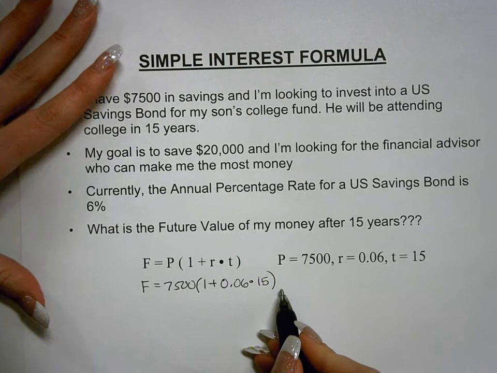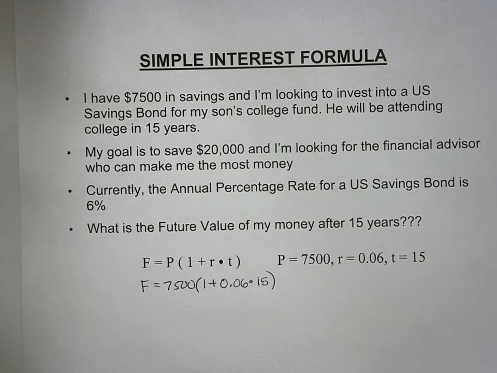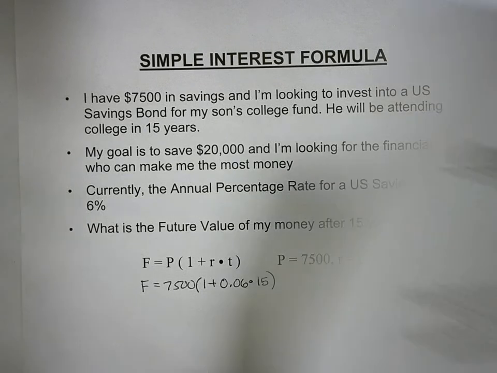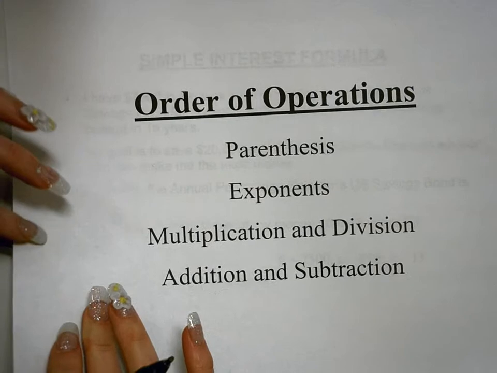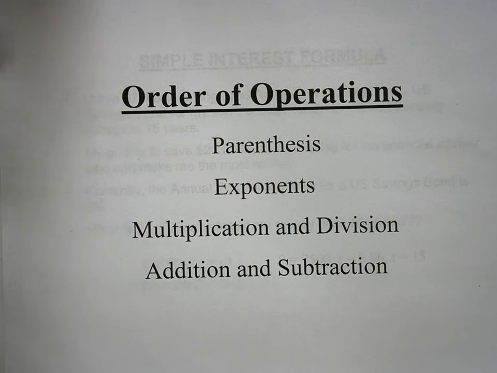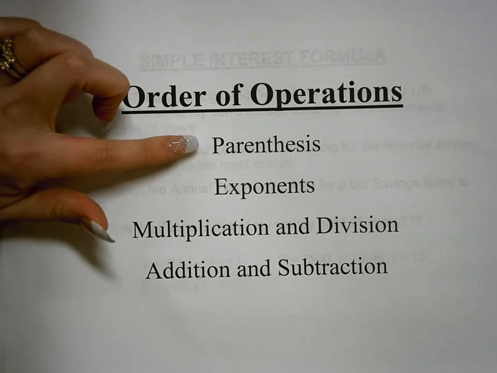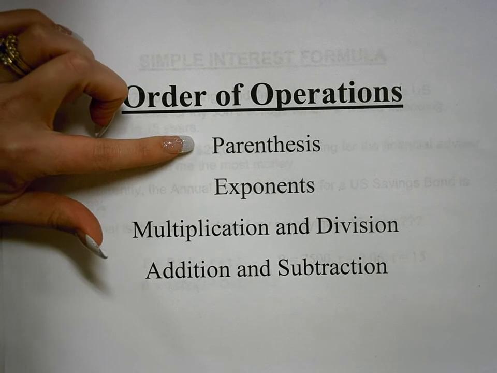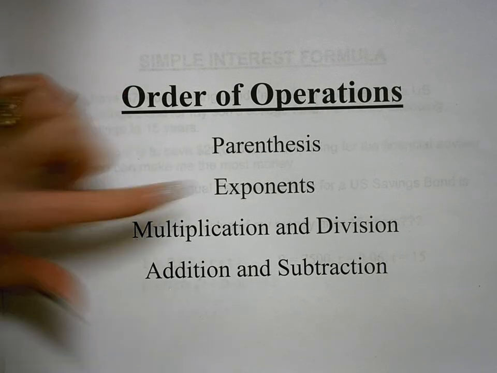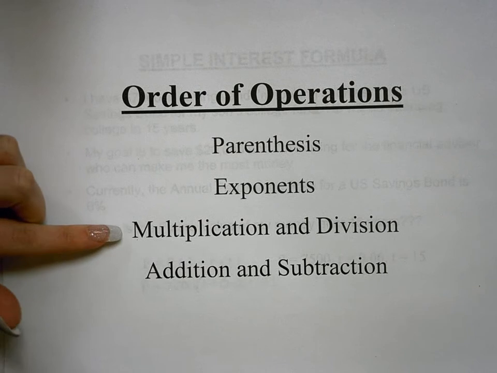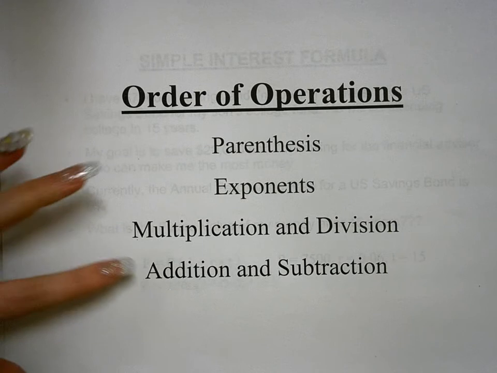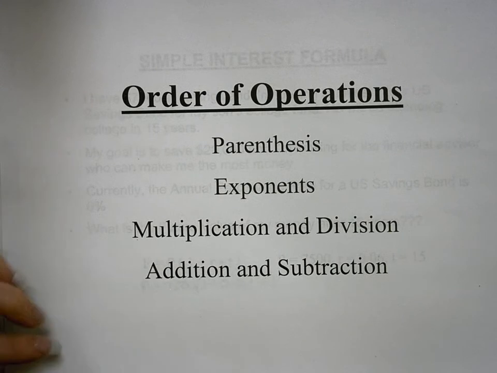Now we have a whole lot of information here. So it's good to have a little reminder on our order of operations. When you have a whole bunch of different operations, where there's parentheses and exponents and multiplication, division, addition, and subtraction, you do these things in a specific order. And so the order is, wherever there's parentheses, you do parentheses first, followed by exponents. Then you will do either multiplication and division. You can work from left to right. And then addition and subtraction, and you can work from left to right on that as well.